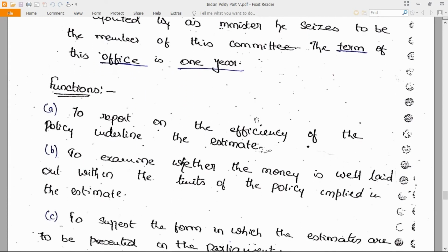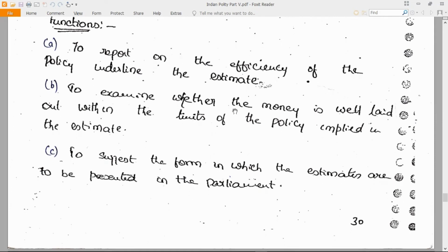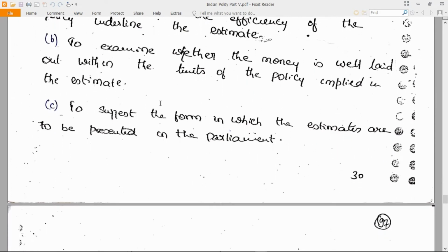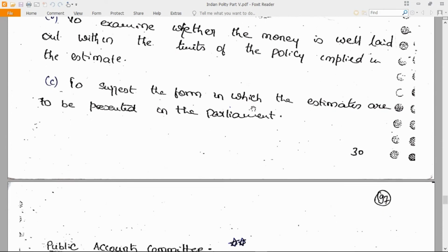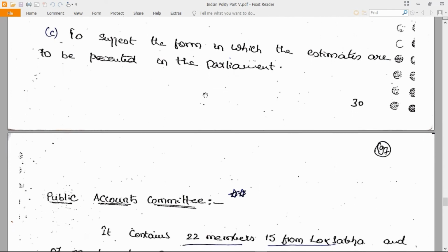Functions: to report on the efficiency of the policy underlying the estimates, to examine whether the money is well laid out within the limits of the policy implied in the estimates, and to suggest the form in which the estimates are to be presented in the Parliament.